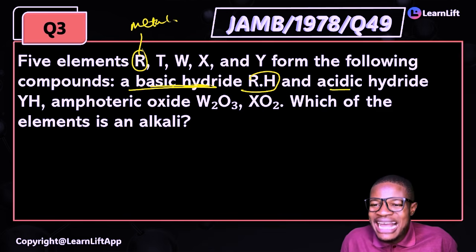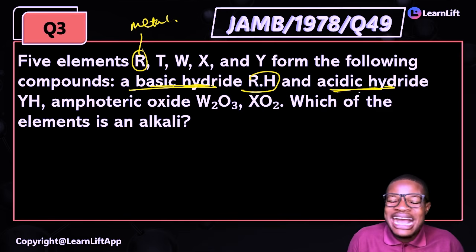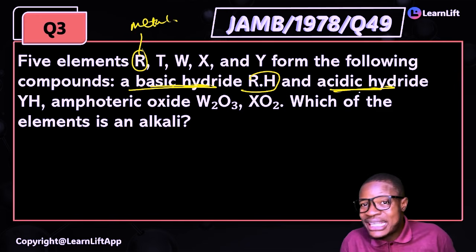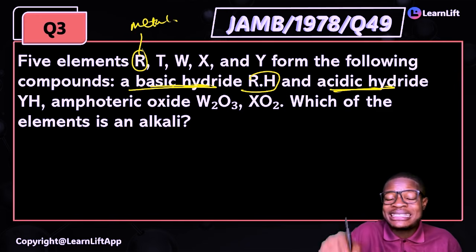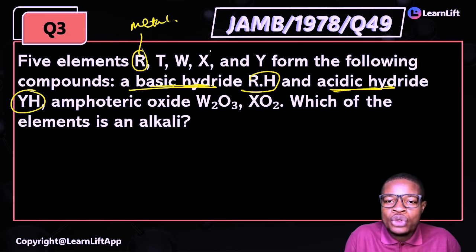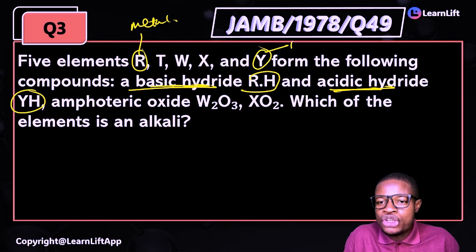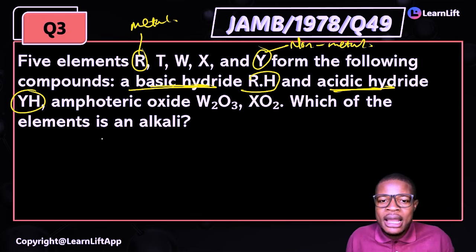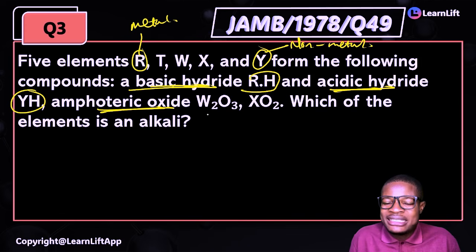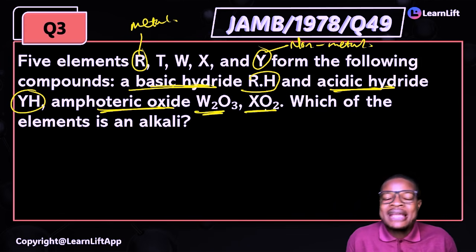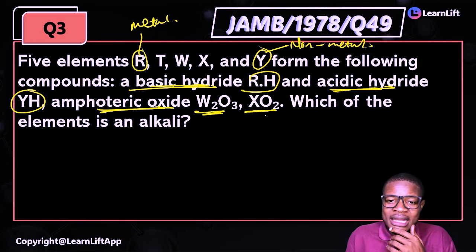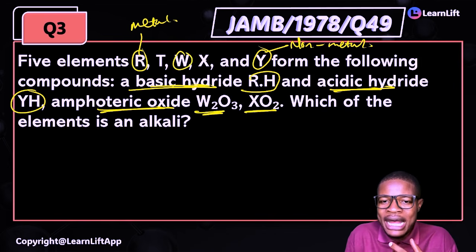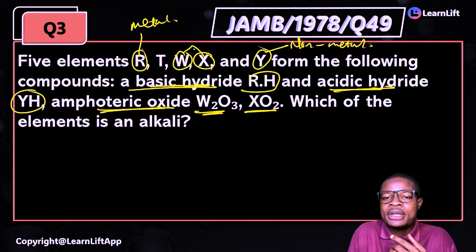And an acidic hydride is a hydride of a non-metal, so your Y there is a non-metal. Simple reasoning. Amphoteric oxides are W and X. Amphoteric, so they will have both acidic and basic properties. That's your W and X.